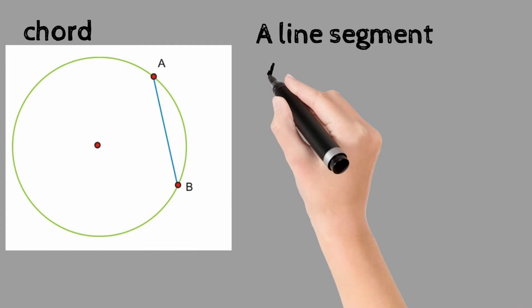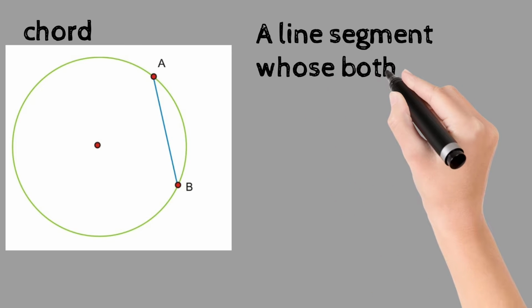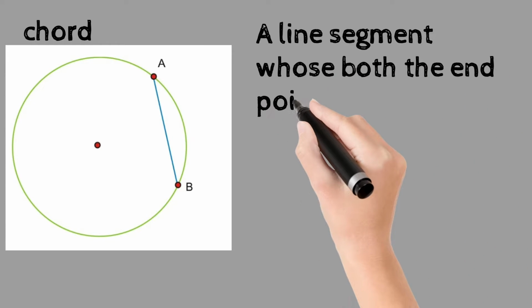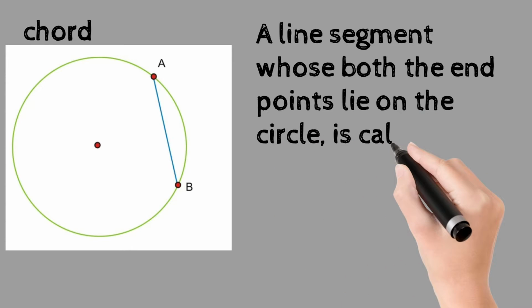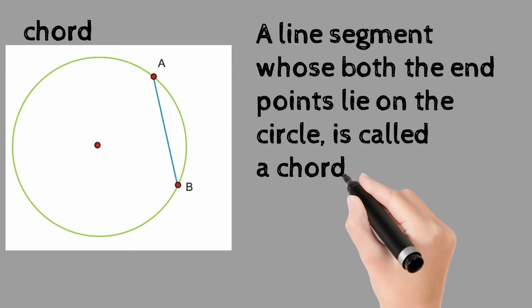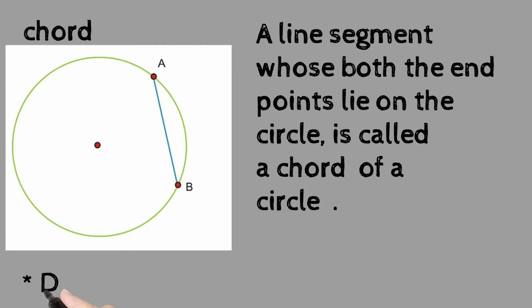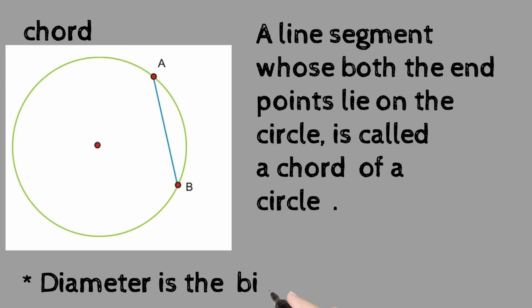A chord is a line segment whose both end points lie on the circle. Remember, the diameter is the biggest chord of the circle.